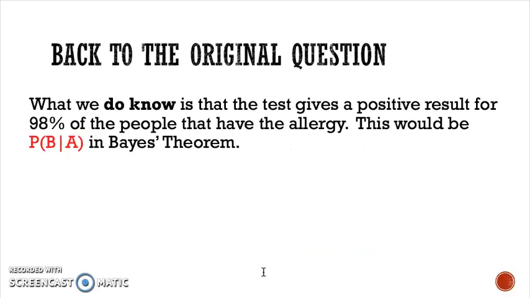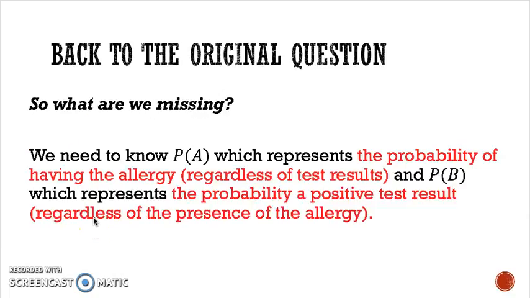Well, what we do know, based on the way the question is set up, is that the test gives a positive result for 98% of the people that have the allergy. So in Bayes' theorem, since B is getting a positive test result and event A is having the allergy, that 98%, which refers to the probability of getting a positive result if you have the allergy, is the probability of B given A, right? So that appears on the top of that fraction in Bayes' theorem. So what is it that we're missing then?